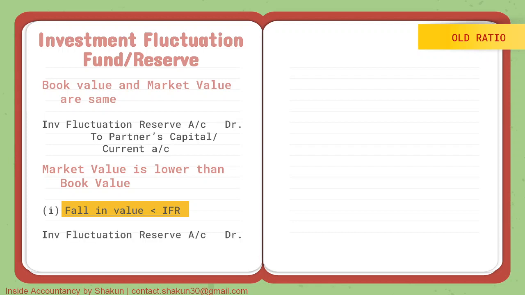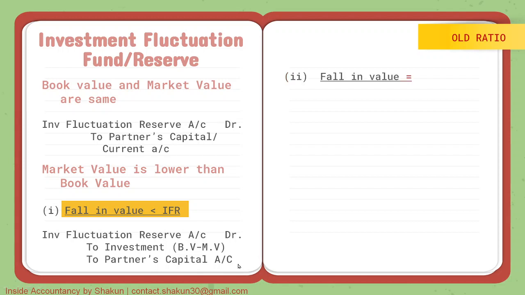So our entry would be IFR account debited, investment would be credited with the amount of fallen value, and the remaining amount will be distributed between the partners in their profit sharing ratio. I'm again repeating, I hope there's no confusion. IFR is debited with the total amount of IFR, let's say 20. Investment is credited with the amount of loss, let's say 10, and partners' capital account is credited with the balance, that is 10,000, in the old ratio.